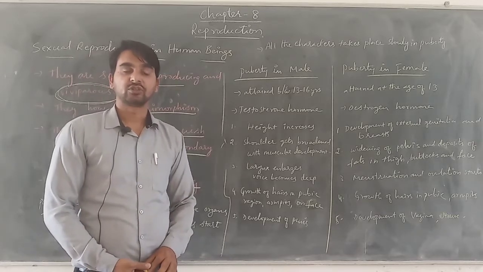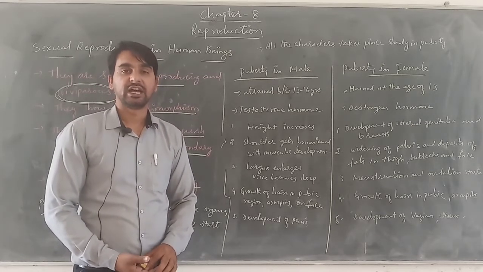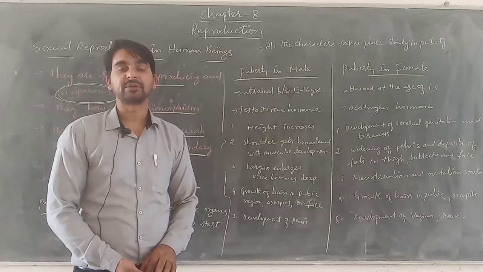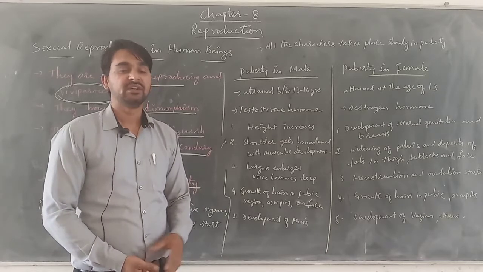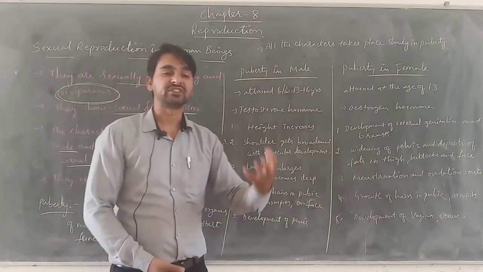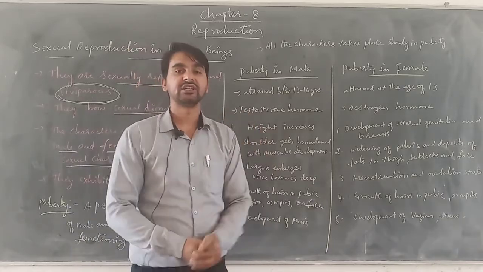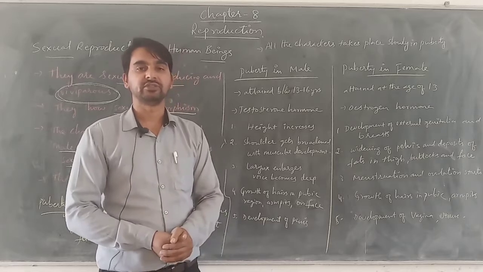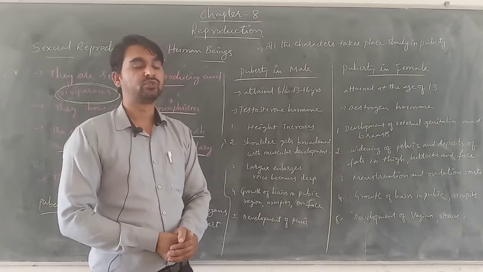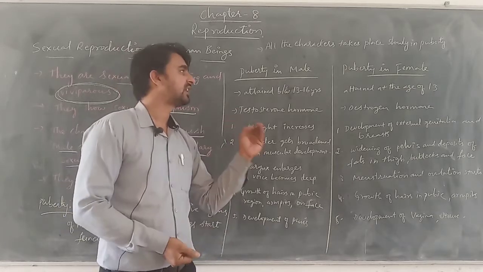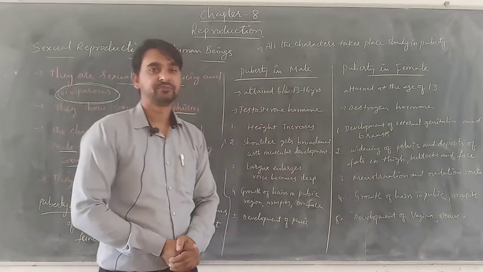Here not only are changes happening inside the body in the reproductive organs, but at the same time it is bringing changes in the physical appearance of an organism. So externally also we can see many changes in the organism. Those changes are nothing but our secondary sexual characteristics.